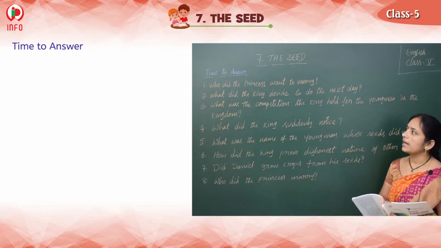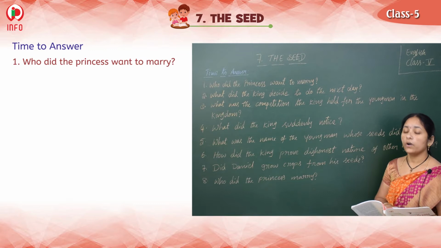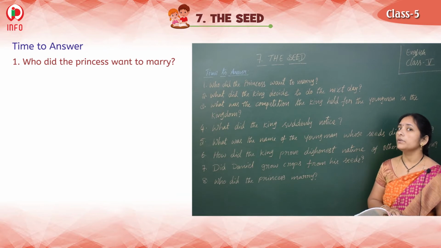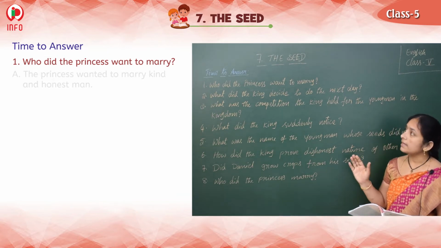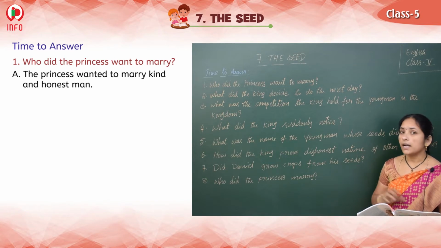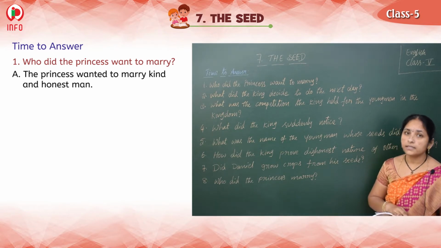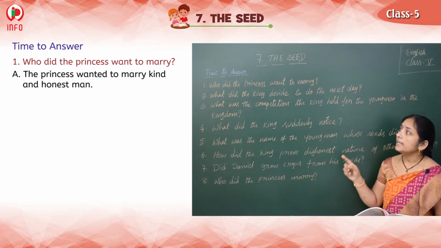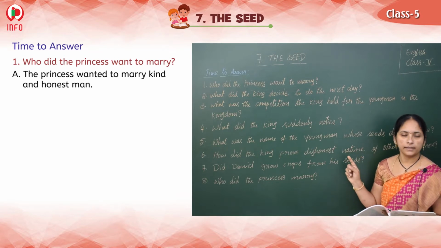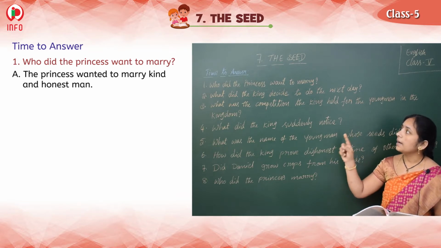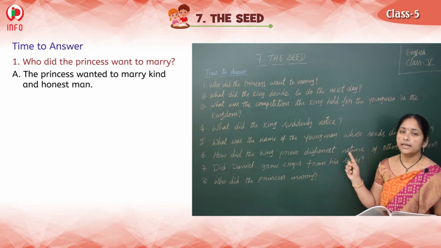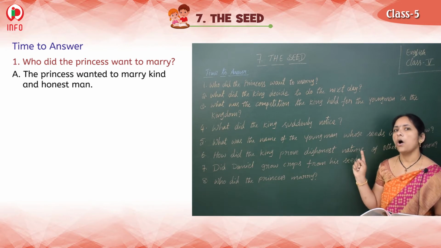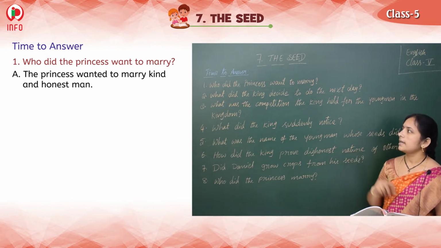What is the first question? Who did the princess want to marry? The princess wanted to marry a kind and honest man. Did you understand? Who did the princess want to marry? The princess wanted to marry a kind and honest man. Clear?